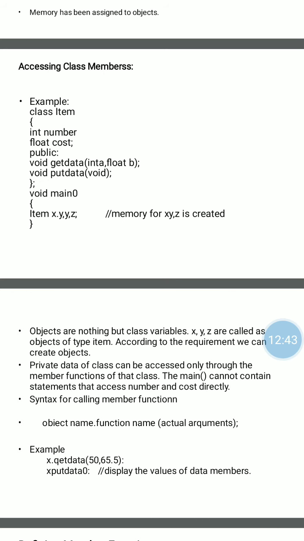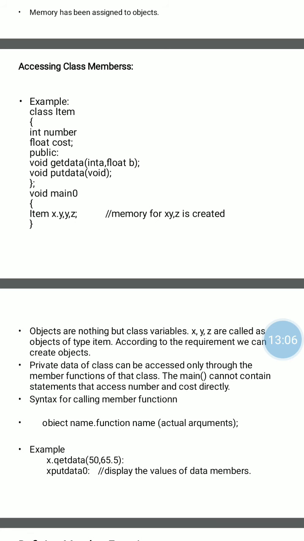Now we access the class members. The class members are number, cost, getdata and putdata, that is, all the data members and member functions. These are the members which are declared inside the class.